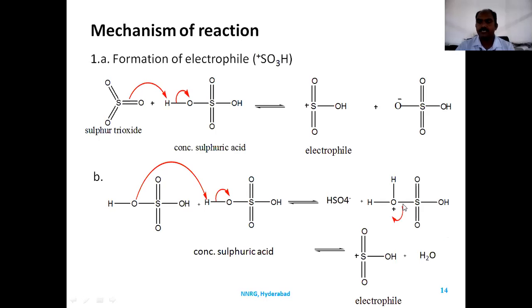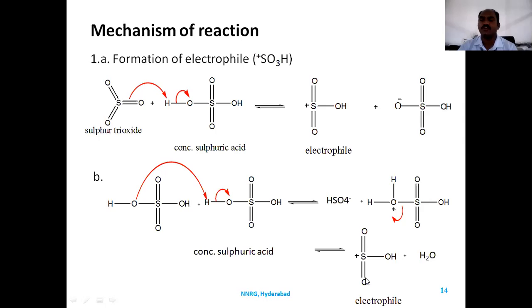So when it takes the pair of electrons, it forms the sulfonium ion, SO3H plus, and water is formed, and a base, HSO4 minus, is also formed. Why is the base formed? Sulfuric acid loses a proton to form HSO4 minus, and this proton is accepted by another sulfuric acid to form the onium ion. The onium ion loses a water molecule to form the sulfonium ion.